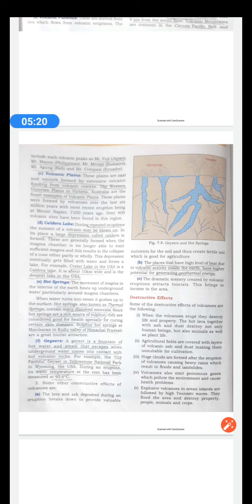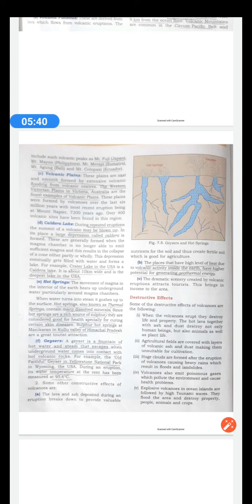So this lava and ash gets deposited, and when the lava gets cooled, it mixes with the earth and makes a fertile soil. The next point they've written here is that places that have a high level of heat due to volcanic activity inside the earth have higher potential for generating geothermal energy.